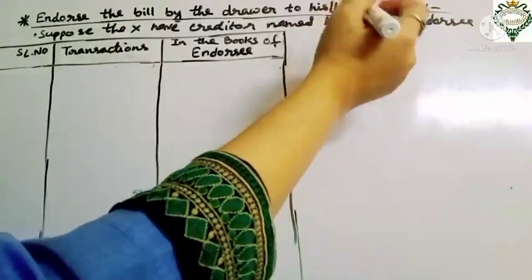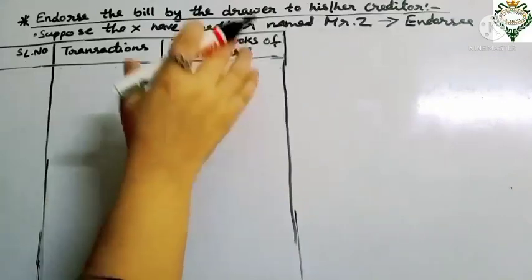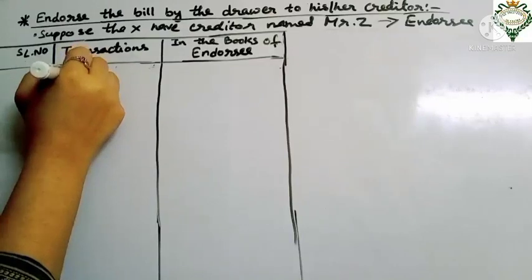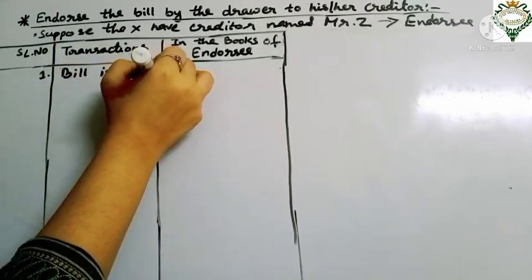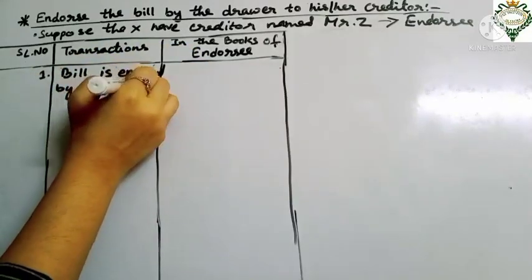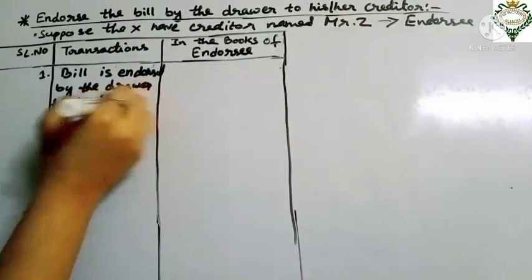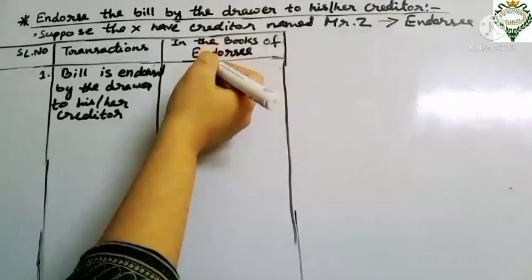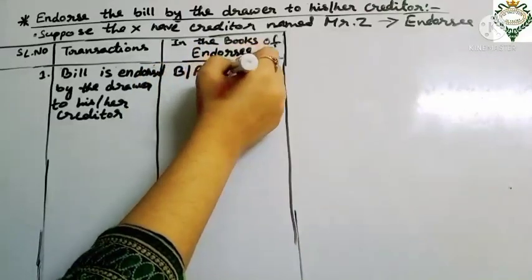So the third person was Z, that was the endorsee. So we have to prepare the books of this person, that is Z, and we have to do the entries like this. For the first transaction, that will be the bill is endorsed by the drawer to his or her creditor. Same transaction. So for that, what we have to put in the books of the endorsee is like this: BR account